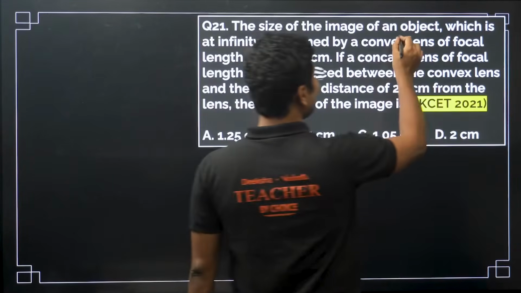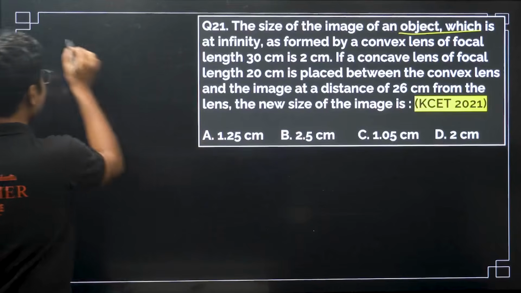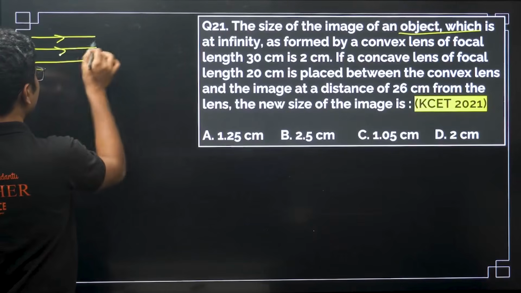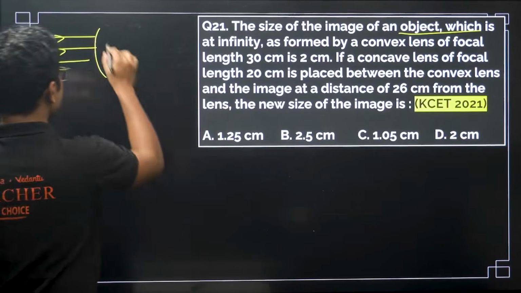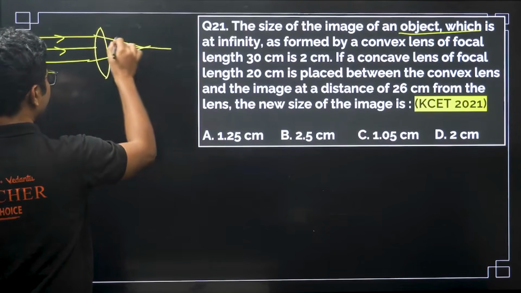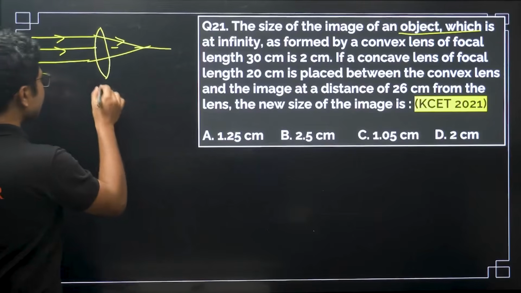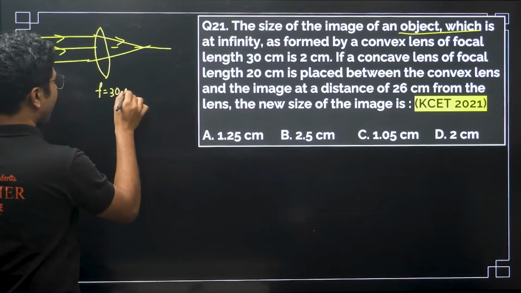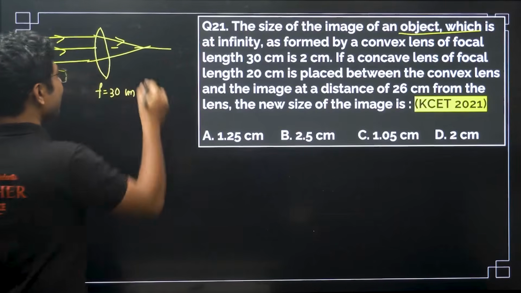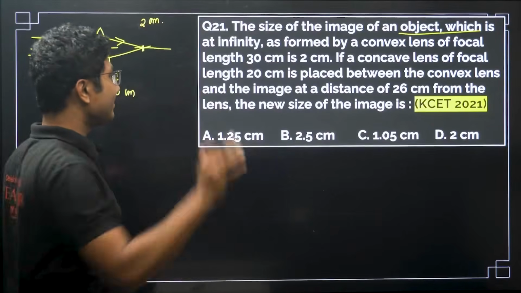So the object is at infinity, as formed by the convex lens. That means parallel rays are falling on a convex lens, and they are forming some image at some point. It will be a very small size, and the focal length of this lens is given as 30 centimeter, and the image size is given as 2 centimeter. The convex lens itself does not matter at all.